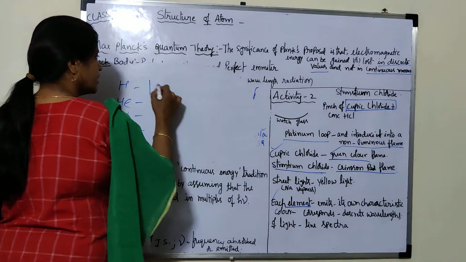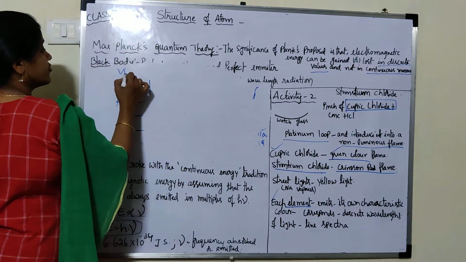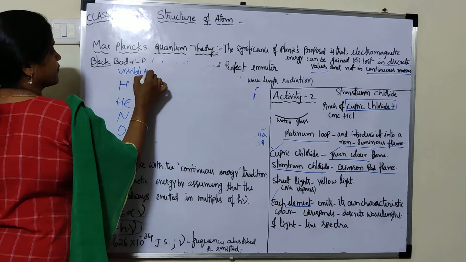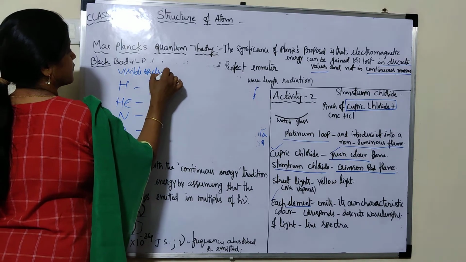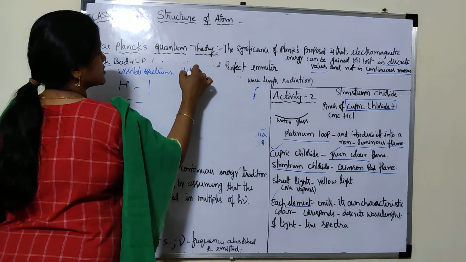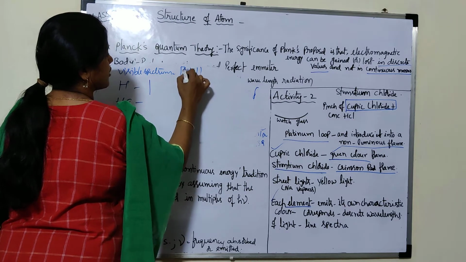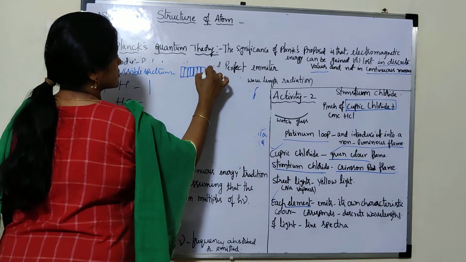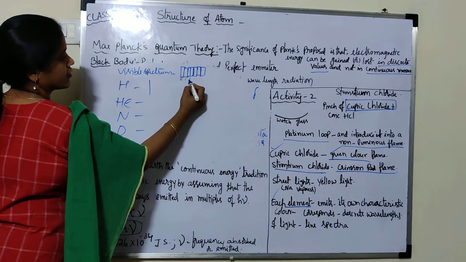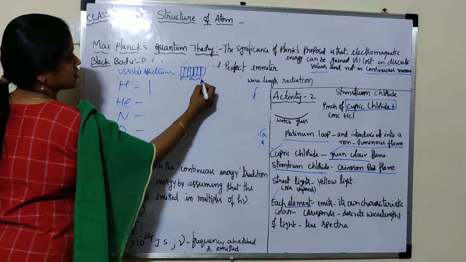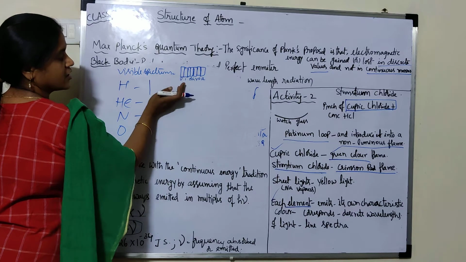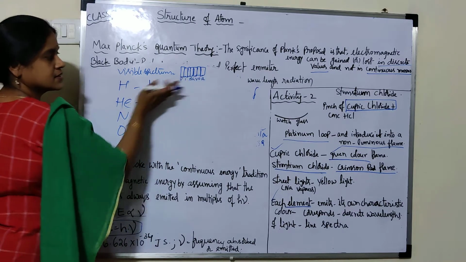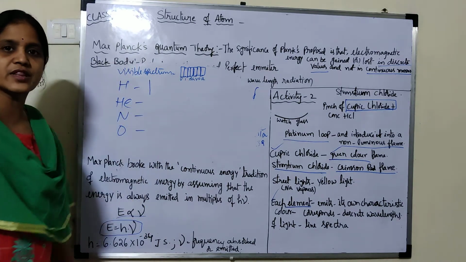When you look at the visible spectrum, it has a continuous range of colors. VIBGYOR means there are no gaps between the colors. It is continuous, with no gaps between the colors.